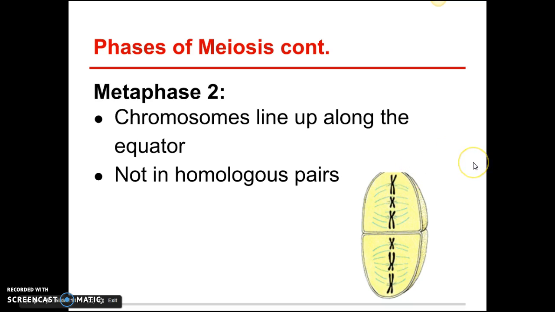Remember how we went through that crossing over in prophase 1? Now I might have all the information for chromosome 1 here, but let's say chromosome 1 has the information for your hair color. If you had some genes for blonde hair and some for brown hair, maybe some of these are blonde and some are brown. So these don't perfectly match this time. We don't want them to match because you wouldn't want every sperm and egg to be the same. That would be boring.